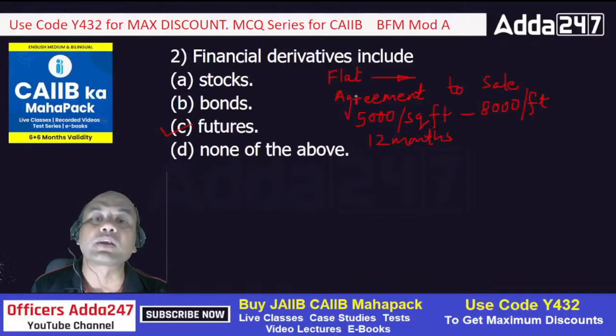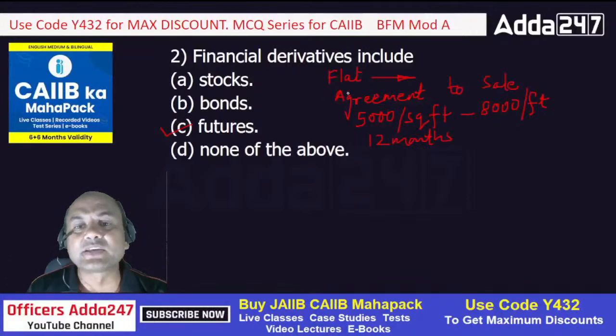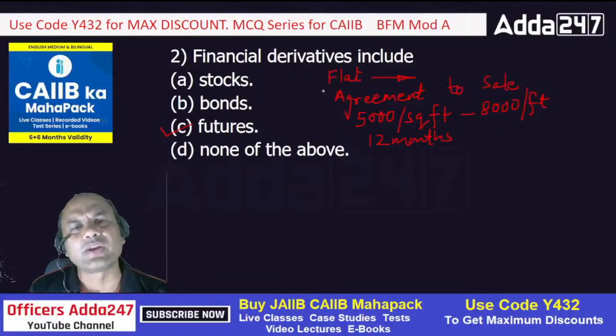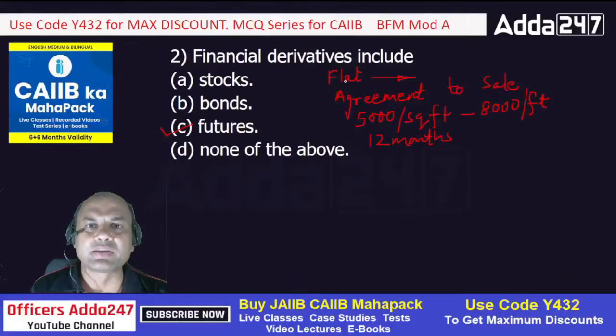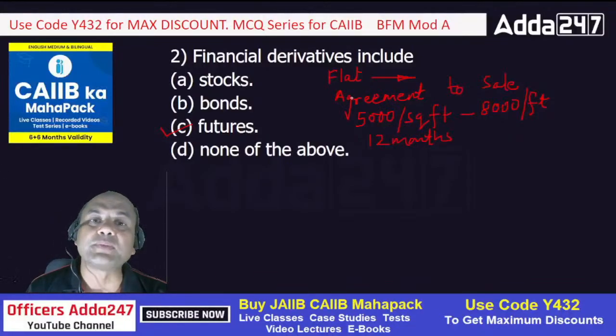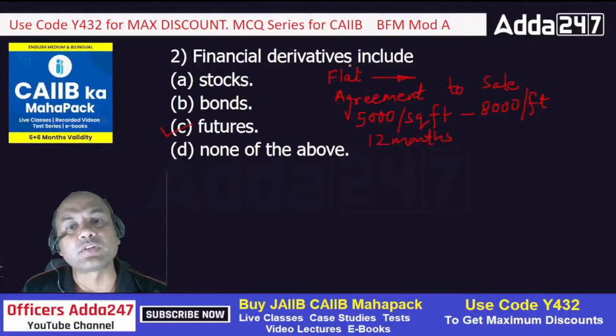Why? Because I booked the contract with this guy. So that is future. Future means giving some initial money, generally 20%, 10% to that builder, right? So I book that contract by giving some initial money, and this is known as the margin money. This margin money is always given to the builder, and then I pay the remaining amount in installments.